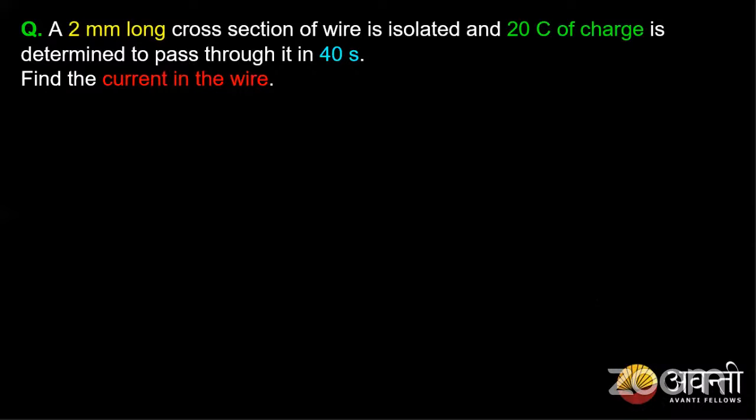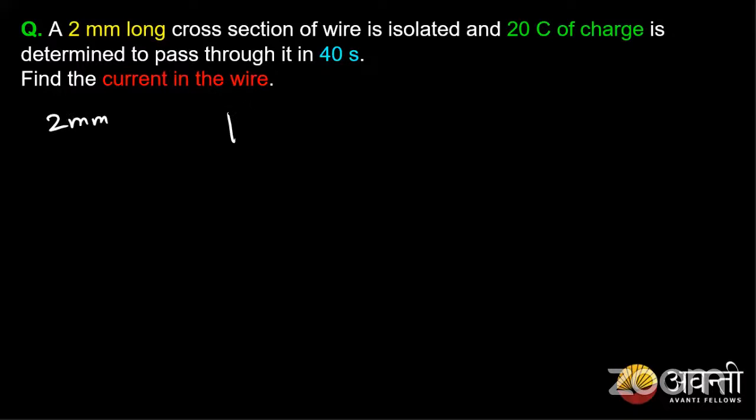Say I have a conductor of 2 mm long, with the cross section of the wire isolated, and 20 coulomb of charge is determined to pass through it in 40 seconds. So what is given? I have a 2 mm long wire.